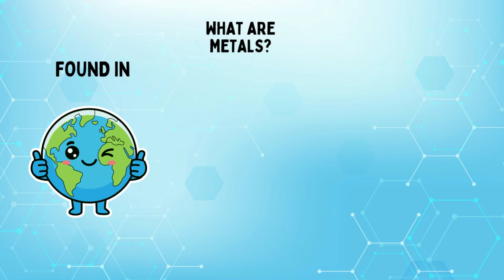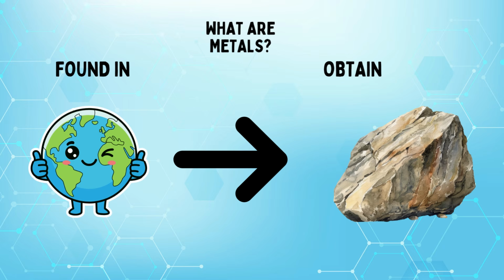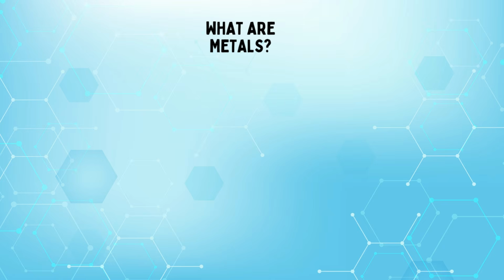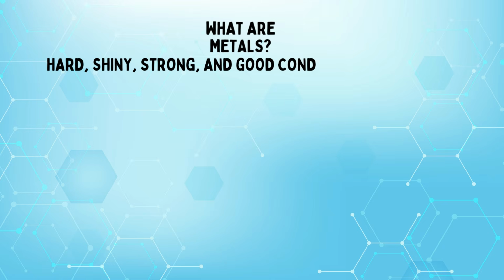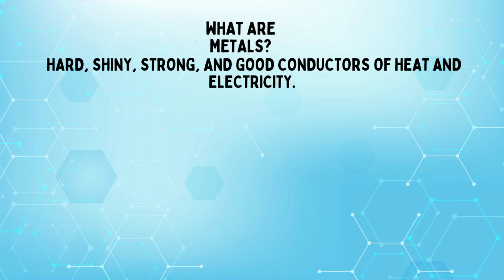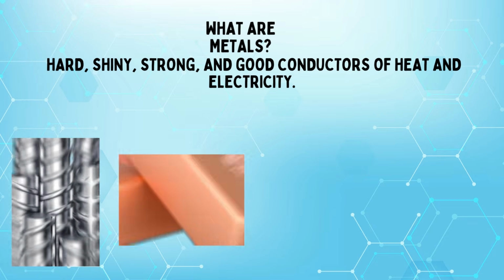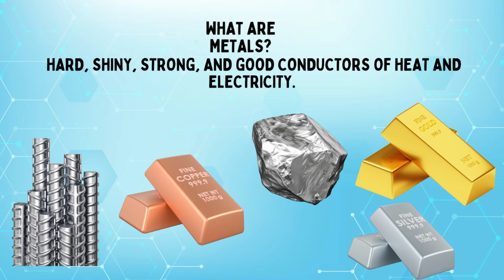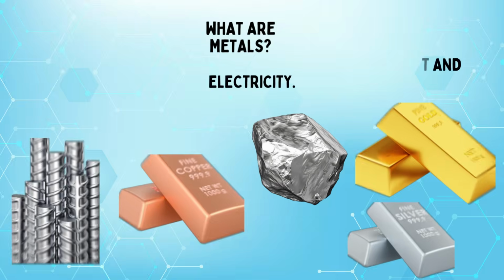What are metals? Metals are natural materials found inside the earth. These are obtained from rocks called ores. Metals are materials that are usually hard, shiny, strong, and good conductors of heat and electricity. Some examples of metals are iron, copper, aluminum, gold, silver.